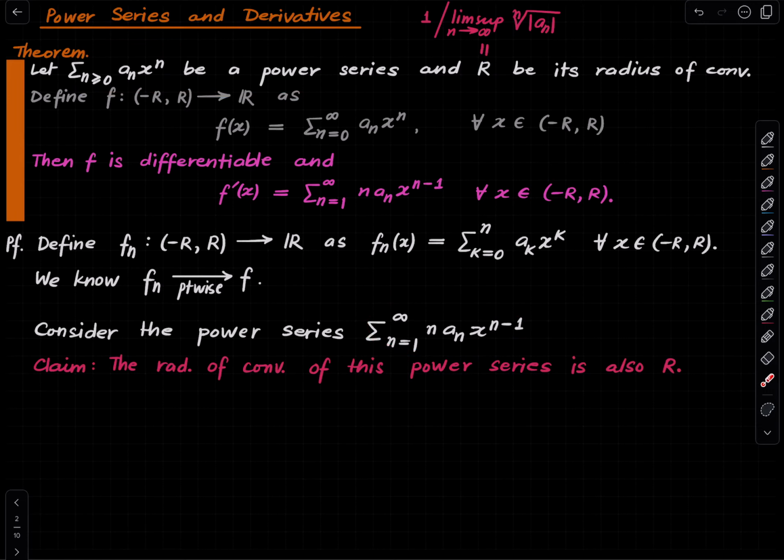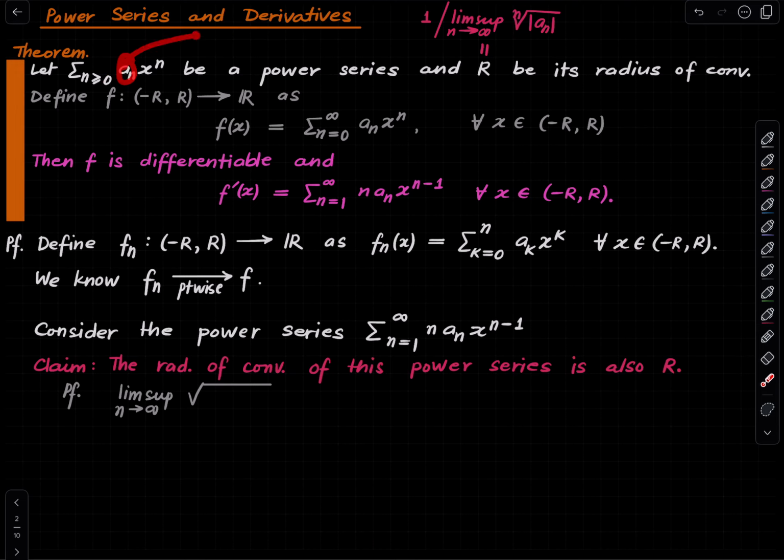This is a very simple exercise actually, but let me at least write some details. So the point is to compute this quantity. Lim sup of what? Of the nth term here if the index was starting from 0. That's how we express the radius of convergence, right? If the index is starting from 0, you take the nth term. You have the 0th term, you have the first term, and so on.